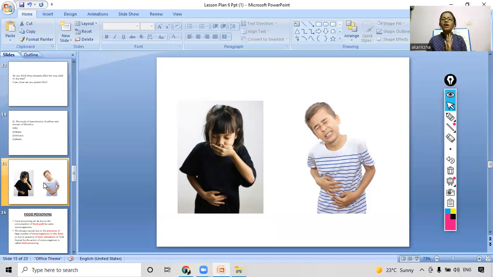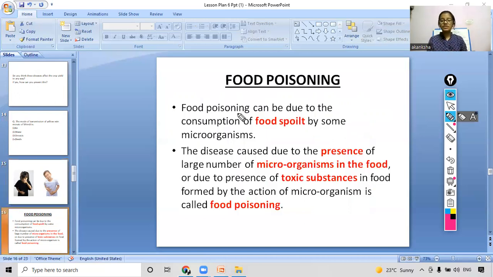So how will you give a scientific term for all these symptoms that you are facing? Any scientific term, like any kind of poisoning? Yes, very good. It will be food poisoning. So coming on to our next slide, let's see what food poisoning is. Food poisoning can be due to the consumption of food spoiled by some microorganisms. The disease caused due to the presence of a large number of microorganisms in the food, or due to the presence of some toxic substances in food formed by the actions of microorganisms, is called food poisoning.